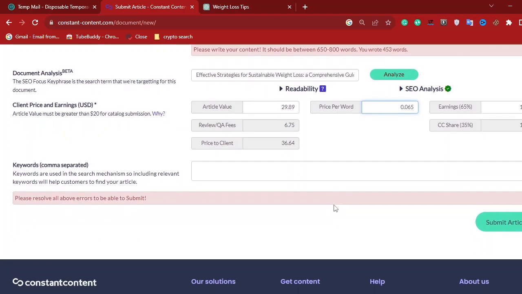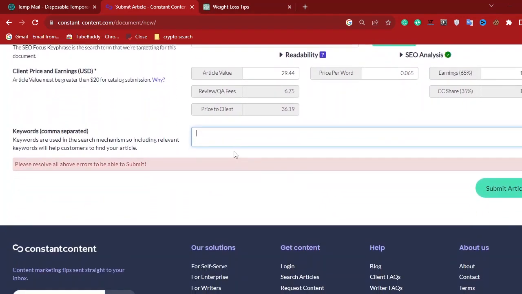Okay, to move to the next stage, it says keywords are used in the search mechanism so including relevant keywords will help customers to find your article. So you have to put the keywords that are going to rank this article in this box. So go back to ChatGPT that helps you to write the article and tell ChatGPT to give you the keywords that will be used to rank the particular article.